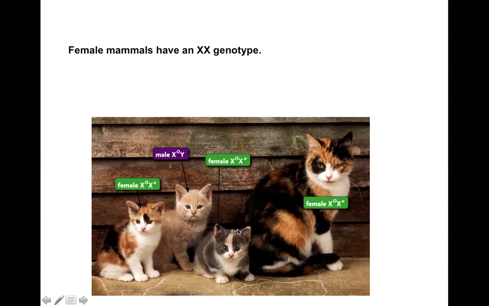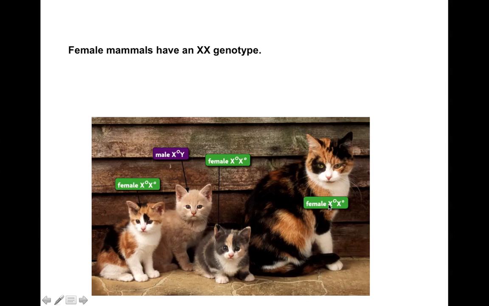Calico cats have a unique coloring, right? In fact, their coloring is codominance. Okay? And we've already learned that with codominance, both of the alleles are dominant. So if we look, we can only ever have female calico cats, right?